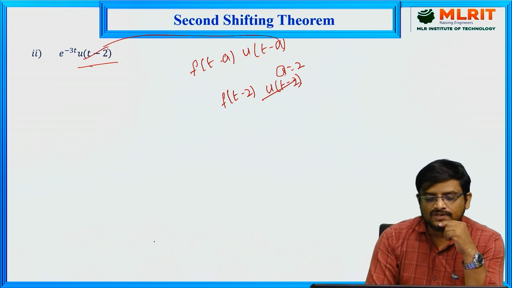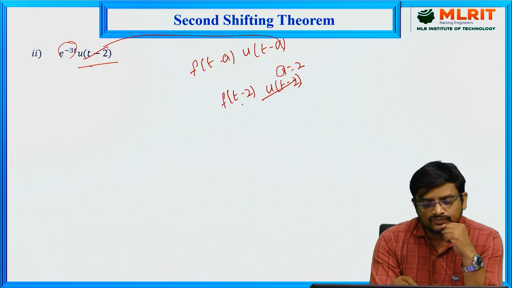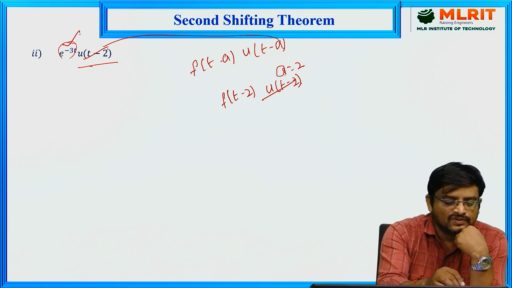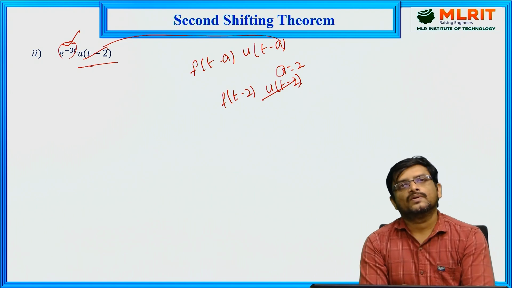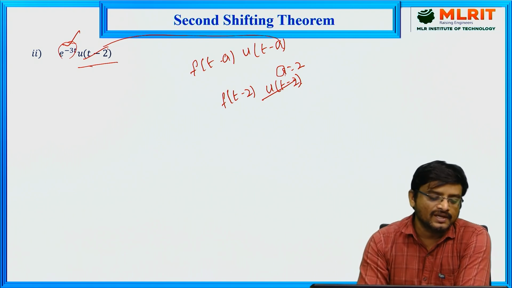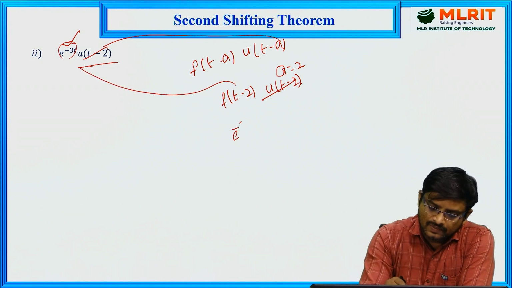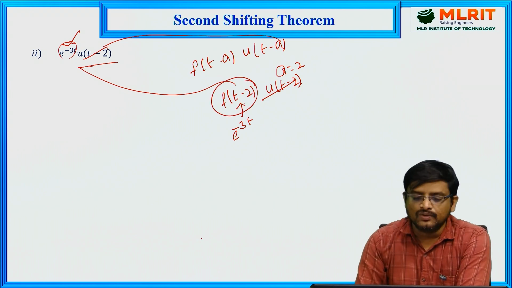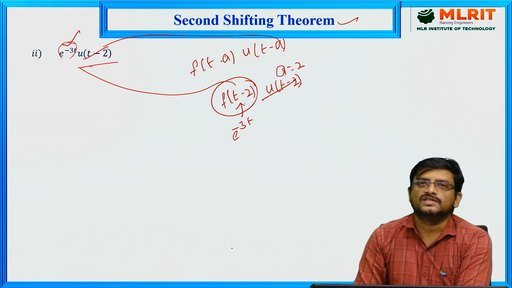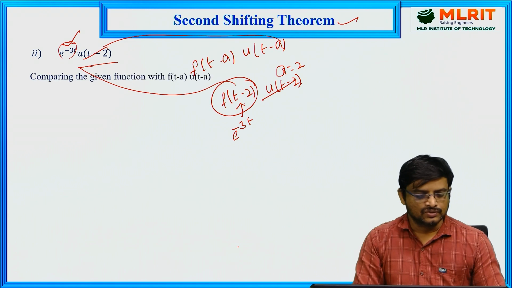Whatever function you are having here is not in the form of t minus 2. It is only in terms of t, because in the power of that exponential function we are having t. So now our task is to convert e power minus 3t into the standard form f of t minus 2. Then only we can apply the second shifting theorem here. Now we'll see how to convert this.